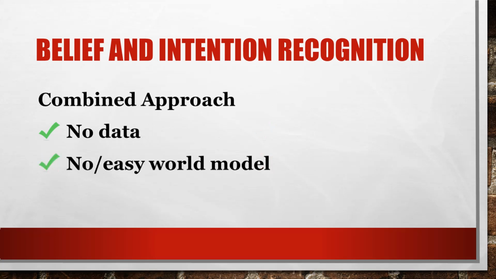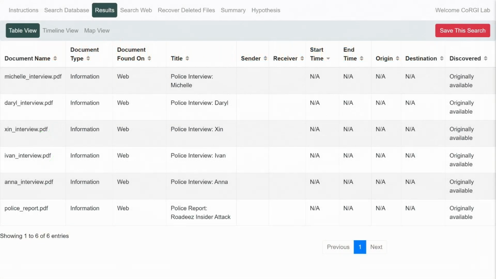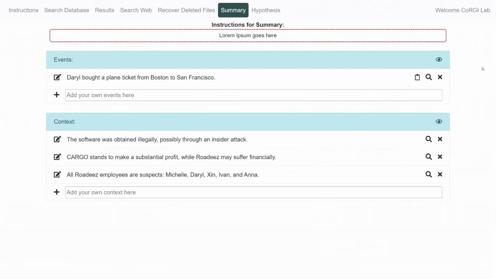This year, our goal was to develop a combined model with the strengths of both approaches, by leveraging the knowledge latent in large language models like OpenAI's GPT-3 and 4. We started by adding a summary tab to our Insider Threat game. The summary tab keeps two lists. The context list is a sequence of short sentences that are facts about the case. The events list tracks actions the analyst has observed or inferred while reading documents. The summary tab helps analysts track information they've gained, but it also acts as the foundation for a large language model's knowledge of the situation.